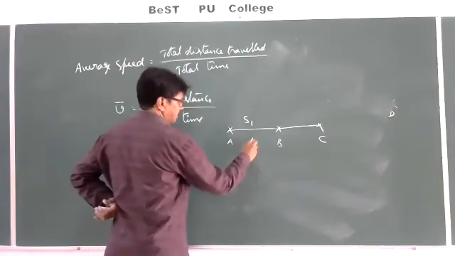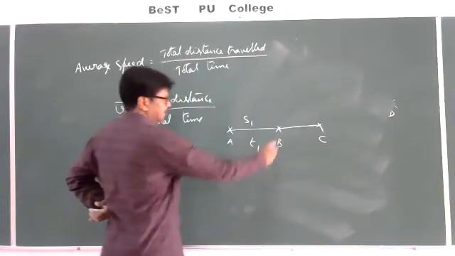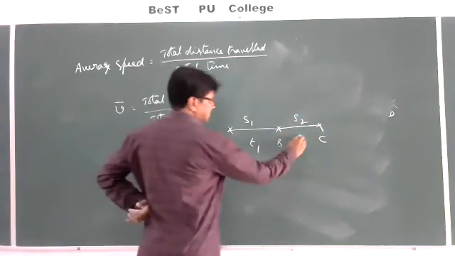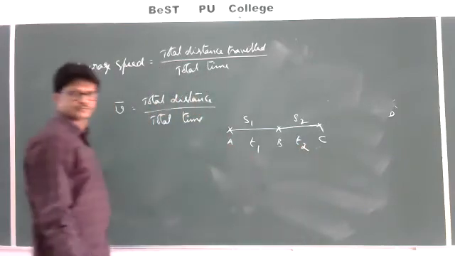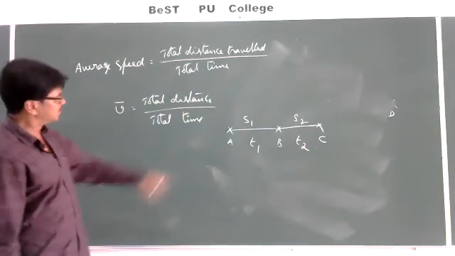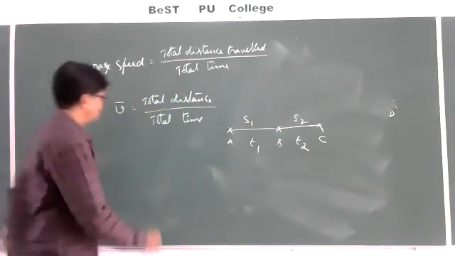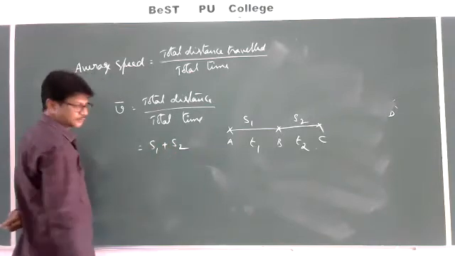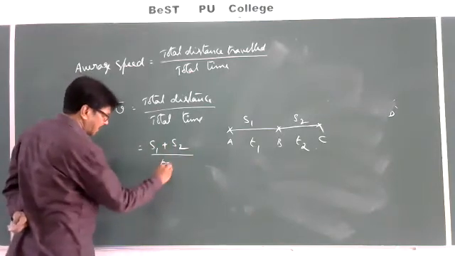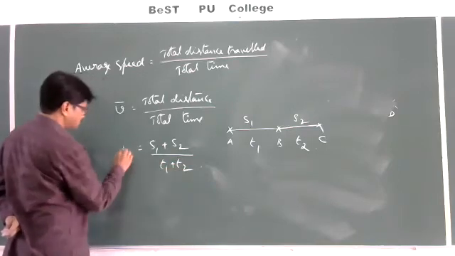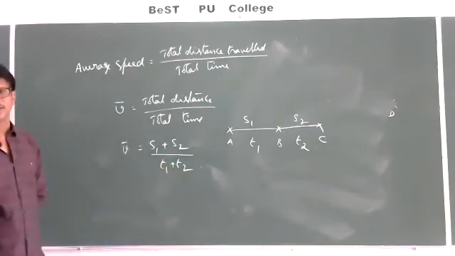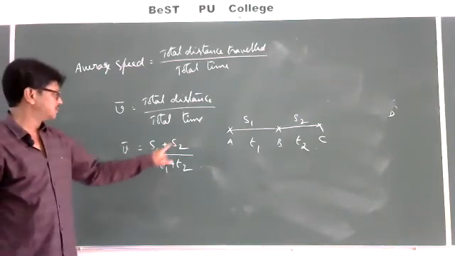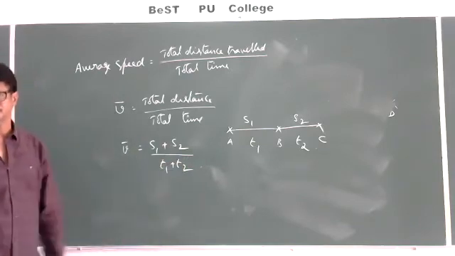It takes a time of T1 seconds. Between B and C, the distance is S2. It takes a time of T2. Then here, what is the total distance? Total distance is S1 plus S2 divided by total time T1 plus T2. So this is the formula to find out the average speed, which is equal to S1 plus S2 by T1 plus T2.